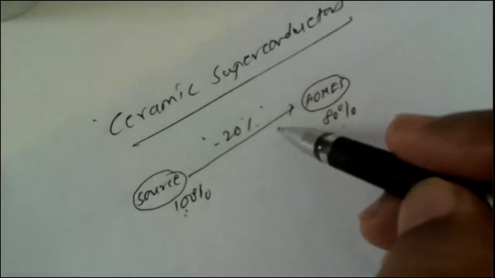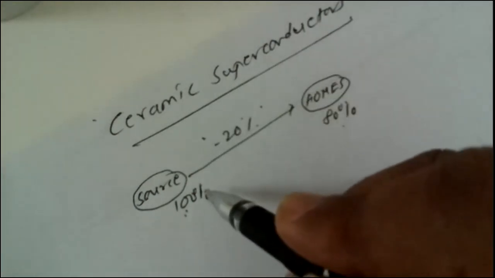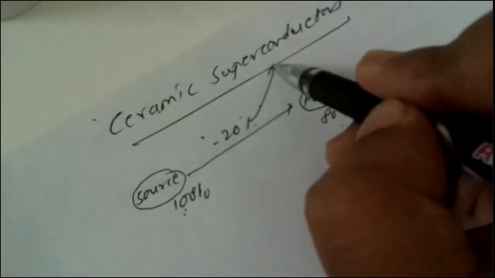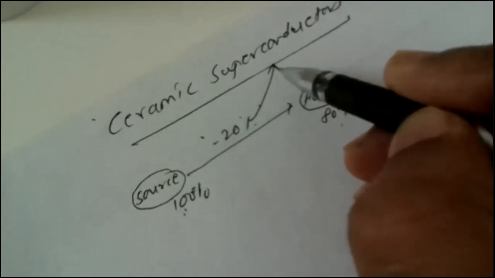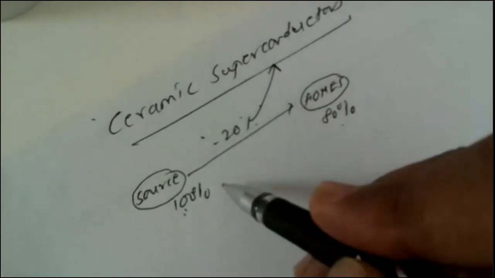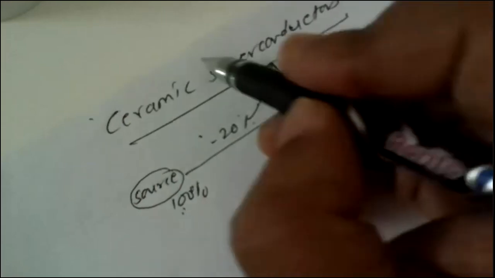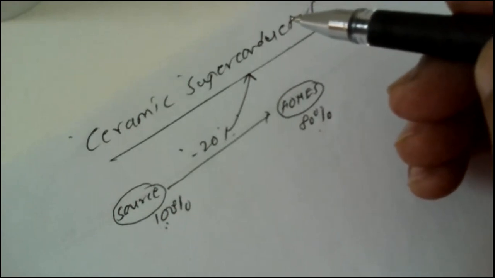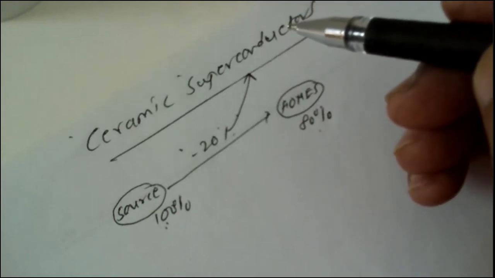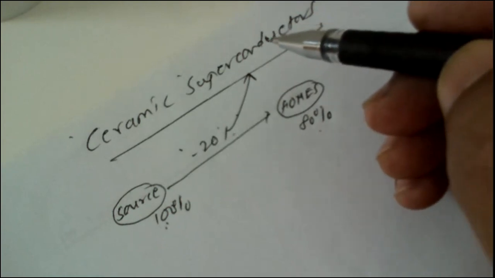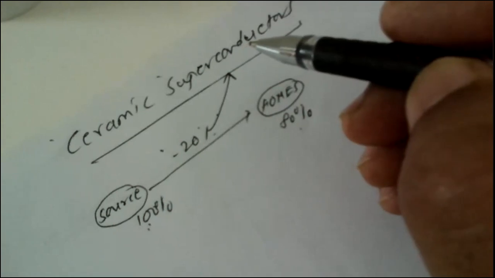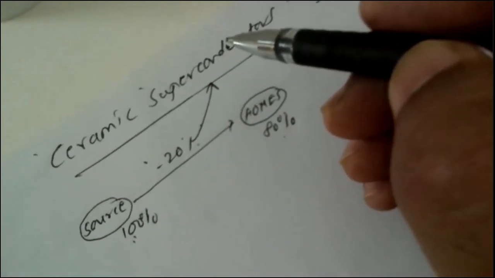In order to avoid the loss of electricity during transmission, certain materials can transmit the electricity without any loss. Those materials are known as superconductors. Superconductors are used to transfer huge amounts of electricity from one end to another without any loss of energy.